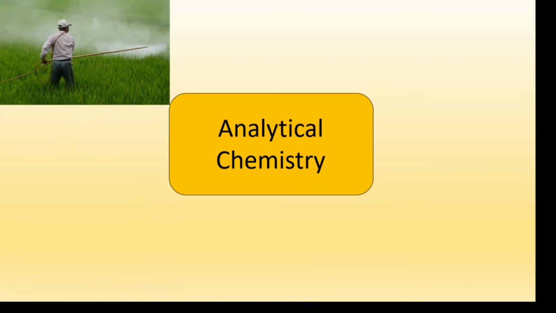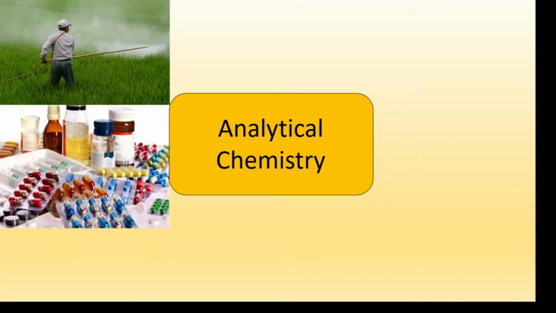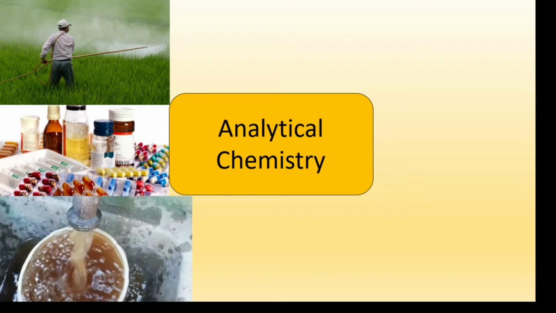It's going to serve us in many scenarios. For example, when you are determining the amount of pesticides, for example, in a soil, or the quantity of the active ingredient inside a drug, that could be very useful.